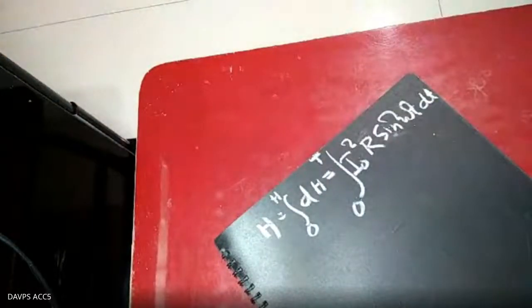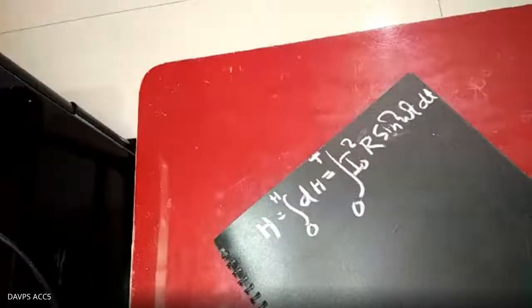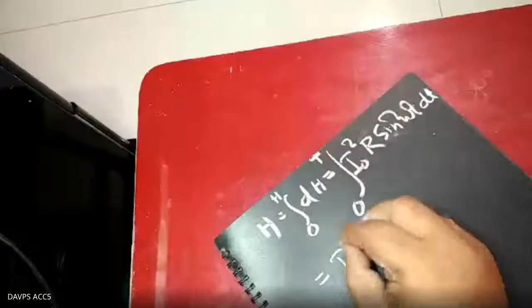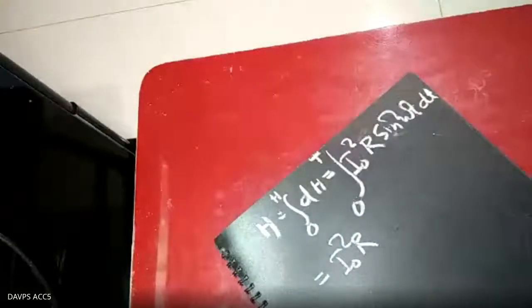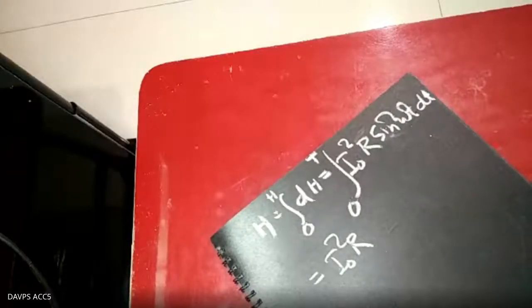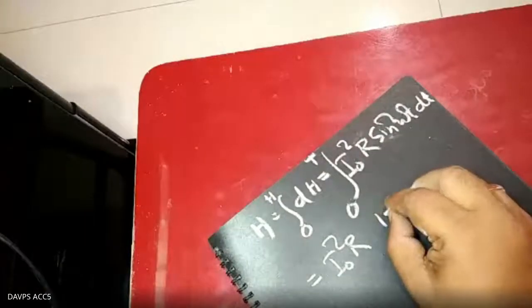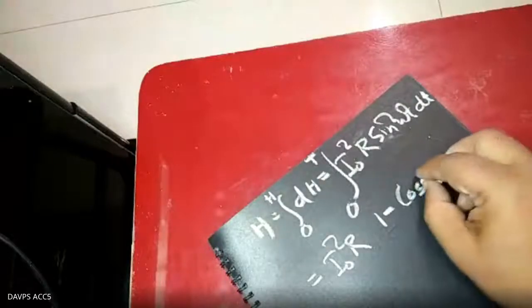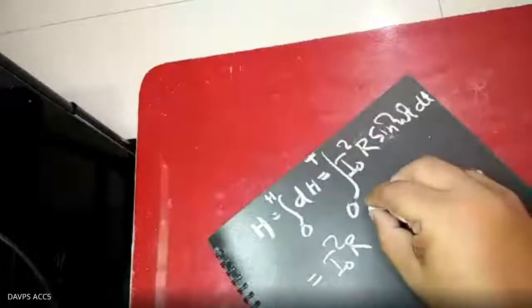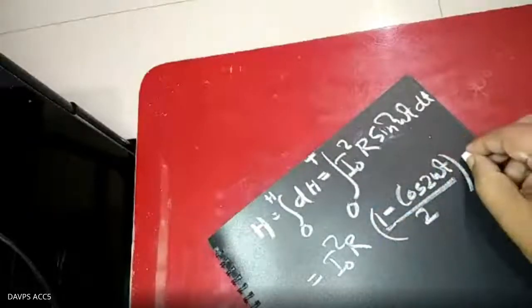Just simply integrate it. That will be equal to I naught square R taken out. Remaining is sine square omega t. And you know the formula, sine square omega t is 1 minus cos 2 omega t by 2, in place of sine square omega t dt.